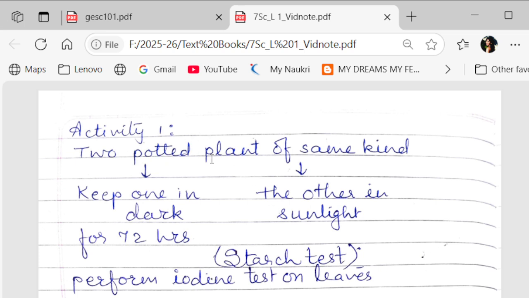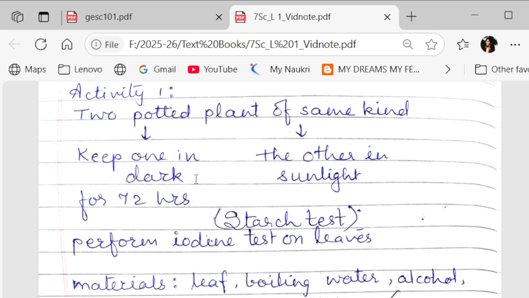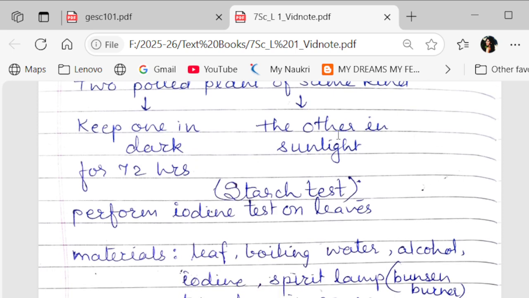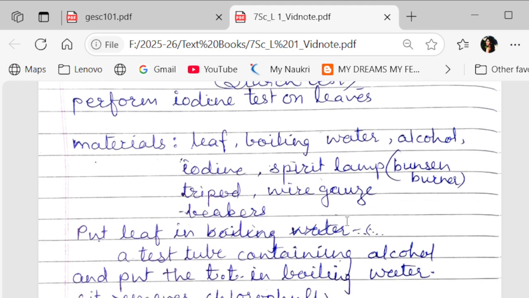You have to take two potted plants of the same kind, keep one plant in a dark room for 72 hours and another plant in the sunlight. Then we have to perform the starch test using iodine on the leaves. What materials do we require for this test? Leaf, boiling water, alcohol, iodine, spirit lamp or Bunsen burner, tripod, wire gauze, beakers, etc.